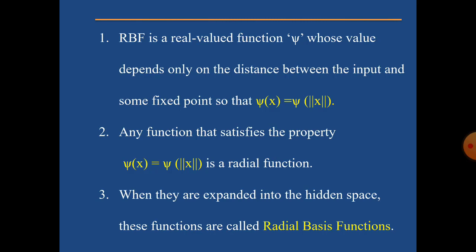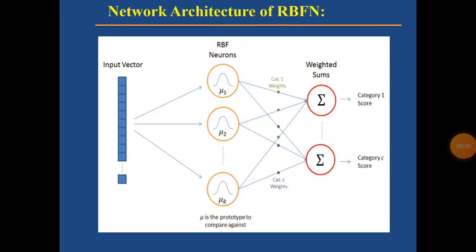Now we will see the network architecture of RBFN, the radial basis functional network. Whatever architecture is shown, this is the architecture of RBFN. This architecture consists of an input vector, a layer of RBF neurons, and an output layer. The output layer specifies one node per category, or some class of data.